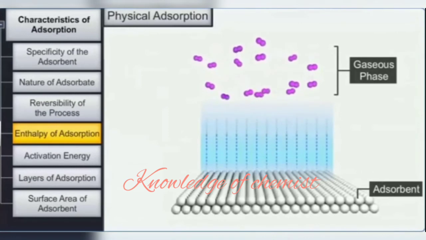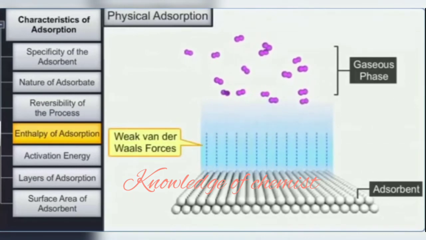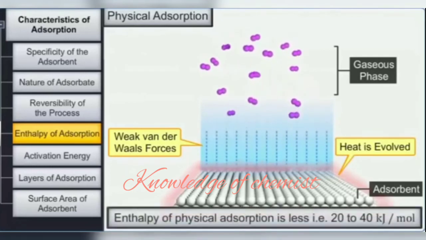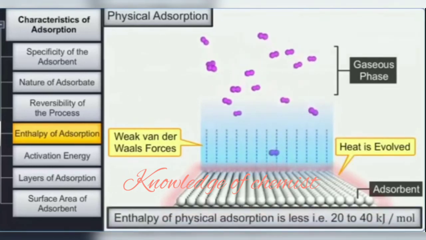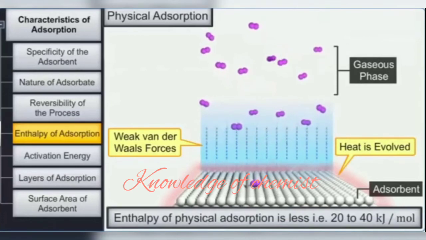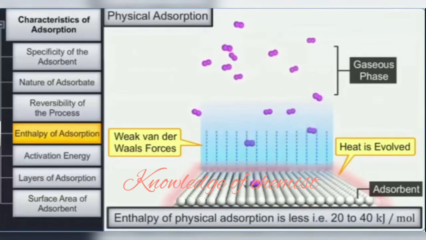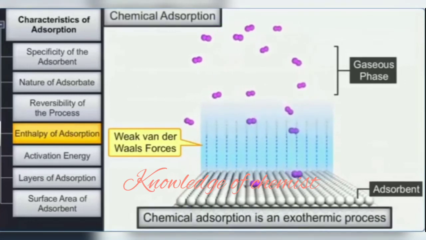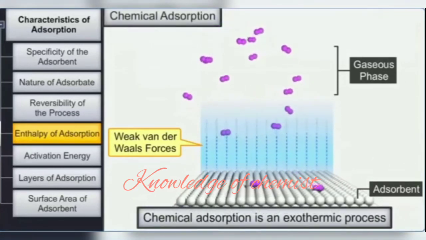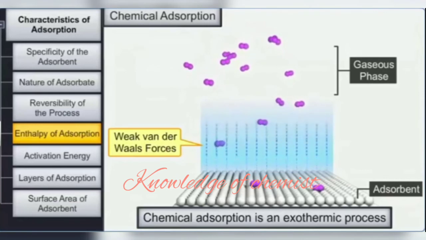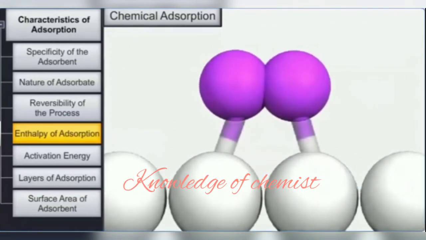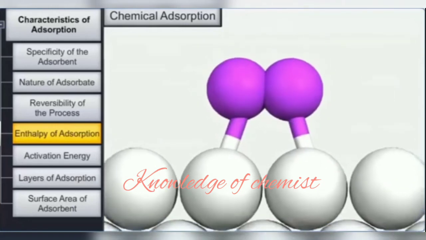In physical adsorption, since the van der Waals forces of attraction are weak, the heat evolved, or the enthalpy of adsorption, is very little, around 20 to 40 kilojoules per mole. Chemical adsorption is also an exothermic process. However, in chemical adsorption, surface compounds form and the forces involved are similar to chemical bonds.